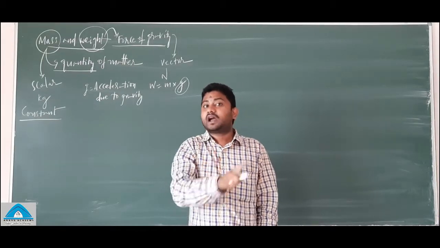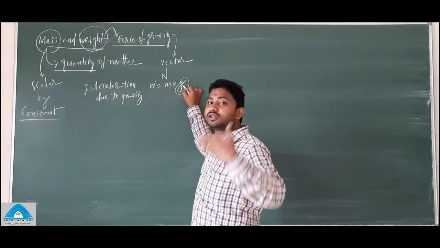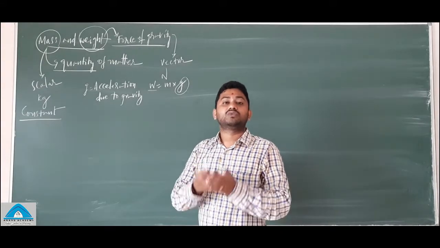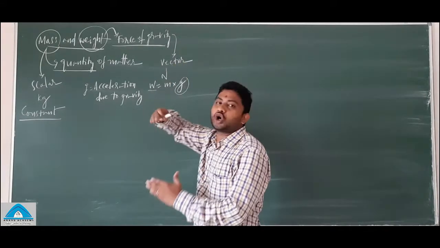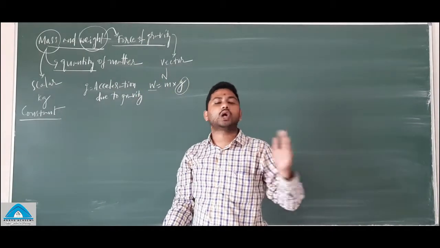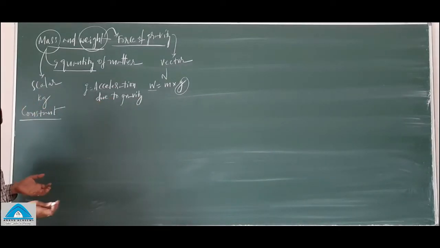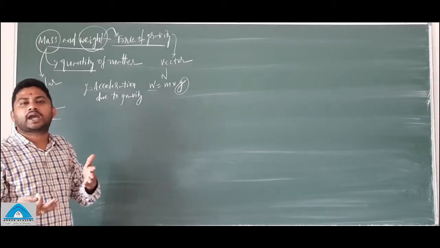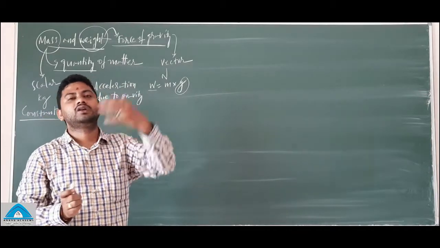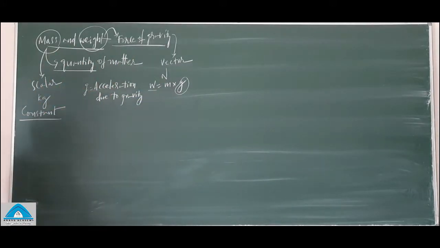It is different at different places. So when this value changes according to the place, the weight will also change, right? What I wanted to tell you is that the weight of an object may vary from place to place, but the mass of an object will not vary. The g value is 9.8 meter per second square on the surface of the earth, and we will be taking 10 meter per second square while solving numericals. So this is the difference between mass and weight.